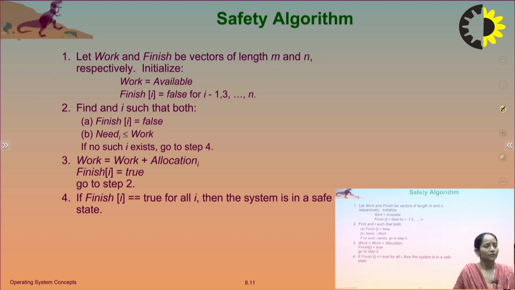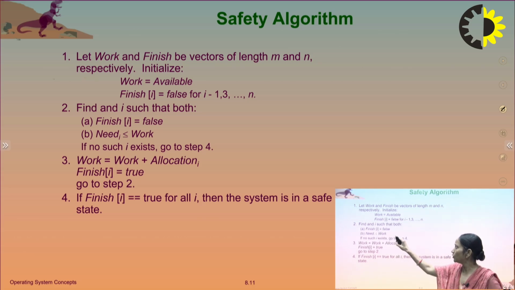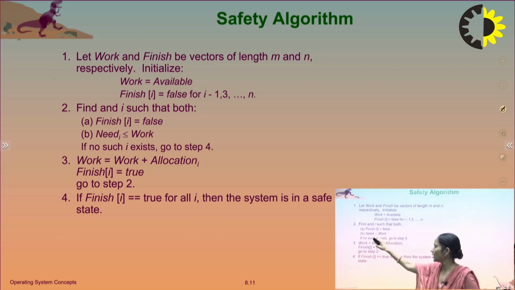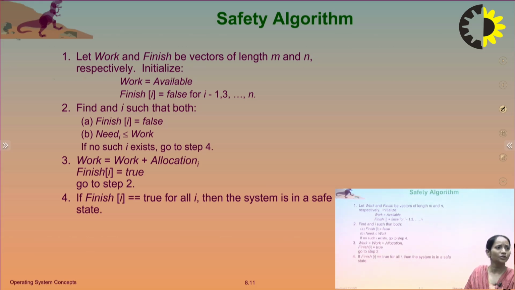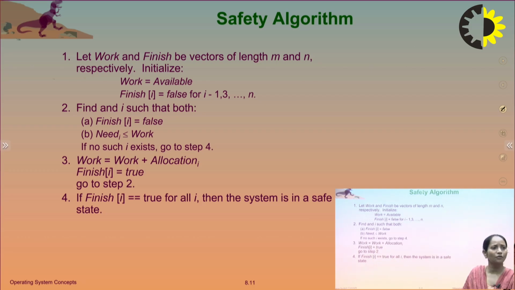So then, what is the safety algorithm? Let Work and Finish be vectors of length m and n respectively. We initialize Work equal to Available, and Finish[i] equal to false initially for i equal to 1, 2 up to n. Then find an i such that both Finish[i] is equal to false and Need[i] is less than or equal to Work. If no such i exists, then go to step 4. Otherwise, Work is equal to Work plus Allocation[i], Finish[i] is equal to true, then go to step 2.